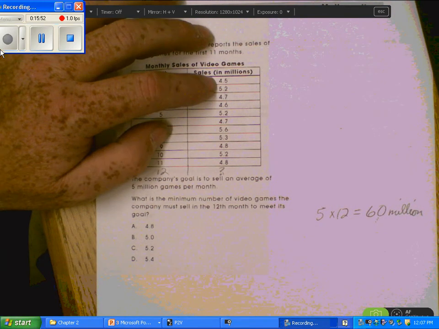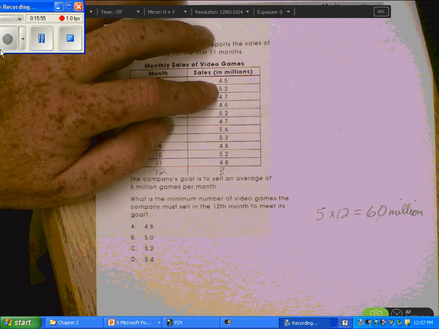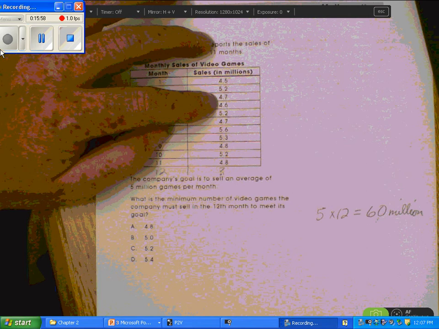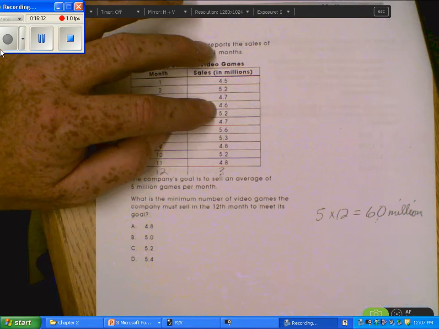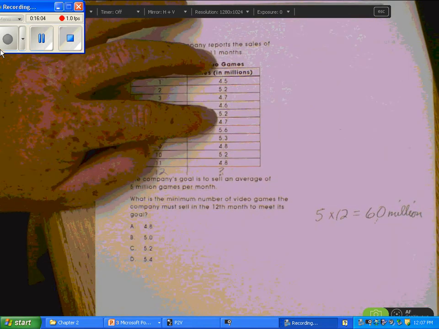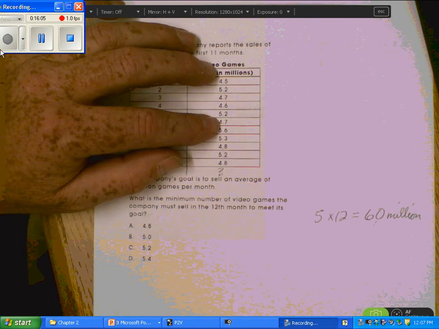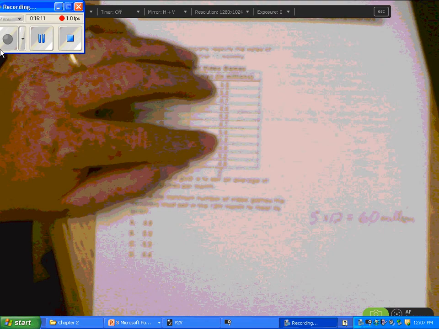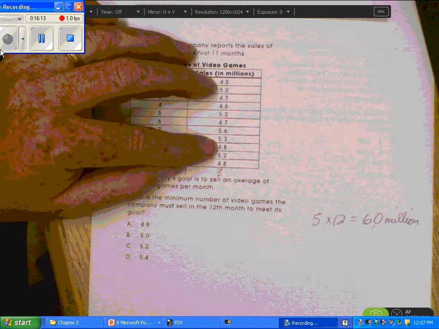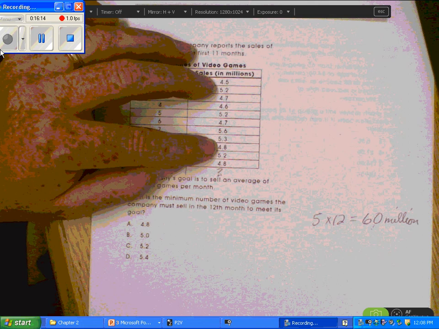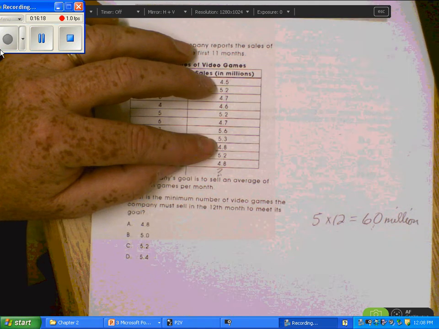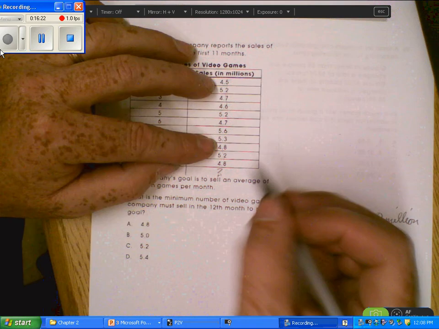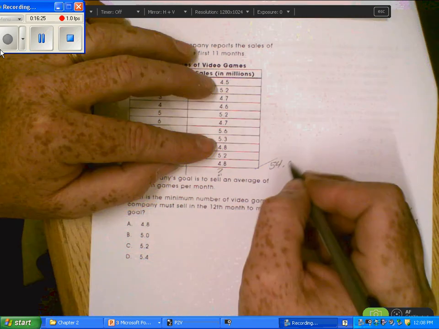4.5 plus 5.2 plus 4.7 plus 4.6 plus 5.2 plus 4.7 plus 5.6 plus 5.3 plus 4.8 plus 5.2 plus 4.8 equals, we get, this all totals up to be 54.6.